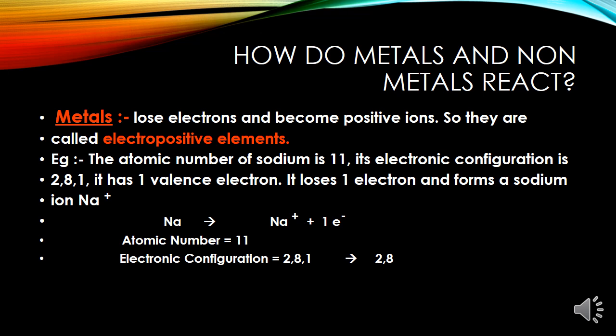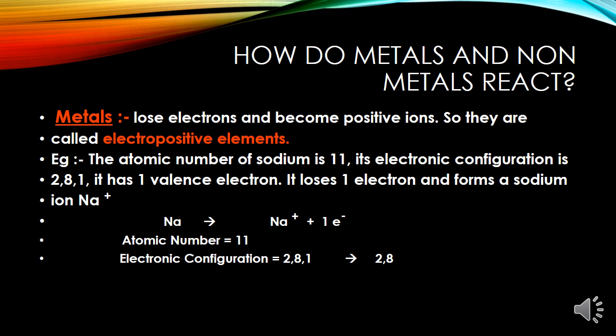Now, students, you must know what are metals. Metals are those elements which lose electrons and become positive ions. Therefore, they are called electropositive elements. Now, we have to understand this concept with an example. Suppose we take sodium. The atomic number of sodium is 11. Its electronic configuration is 2, 8, 1 as per Bohr-Bury scheme. This you have learned in your previous class, that is in class 9th.